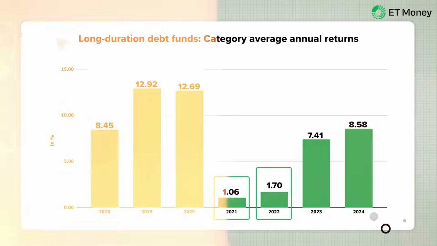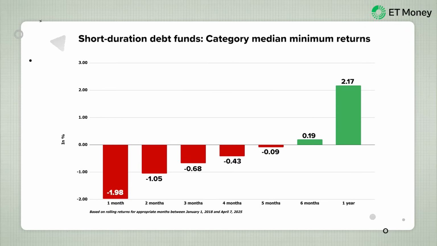to less than 2%. Even categories that hold comparatively short duration bonds can also undergo time correction, albeit for shorter periods. For instance, short duration debt funds have exhibited a median minimum return of -2% for a 1-month investment period. This minimum kept going up as the holding periods increased, with the median minimum turning positive for a 6-month holding period. Now, these examples suggest that debt can also undergo time correction.